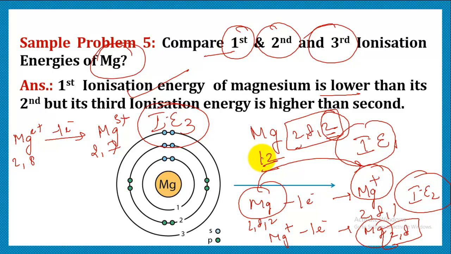Therefore, the removal of an electron becomes quite difficult. Now, if we talk about the third ionization energy, that is quite higher. Second is going to be higher than first, right? And third is going to be very high, because in third, we are disturbing the noble gas configuration. So that means it is going to be very, very high.